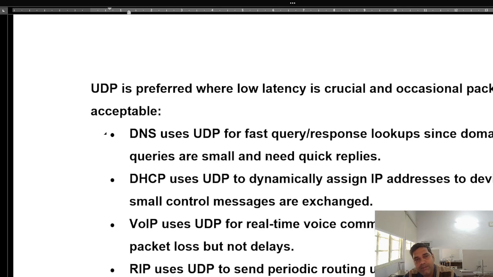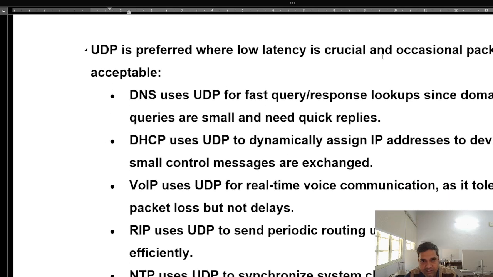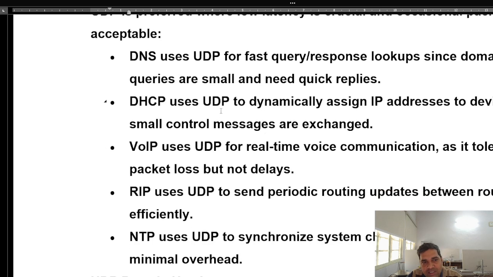Where do we use UDP packets? Where low latency is crucial and occasional packet loss is acceptable, where fast data transmission is required, in that case you go for UDP. DNS, the domain name system, uses UDP for fast query response lookup, since domain name queries are small and need quick replies. DHCP, the dynamic host configuration protocol, uses UDP to dynamically assign IP addresses to devices, where small control messages are exchanged.